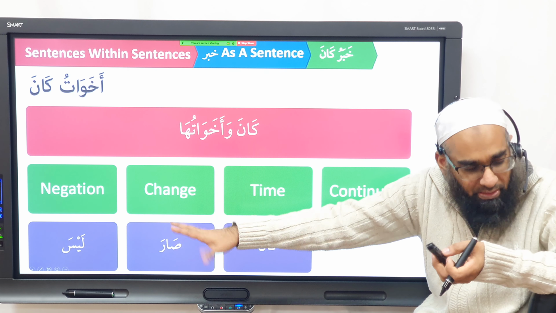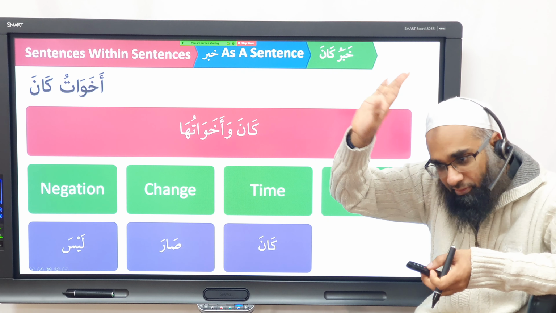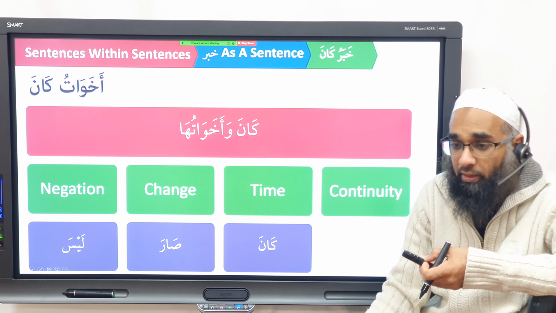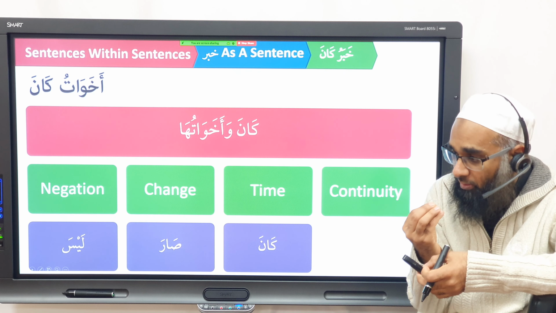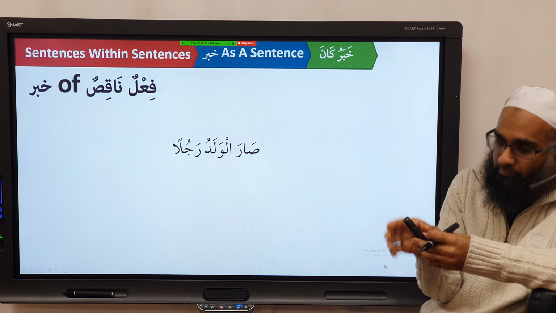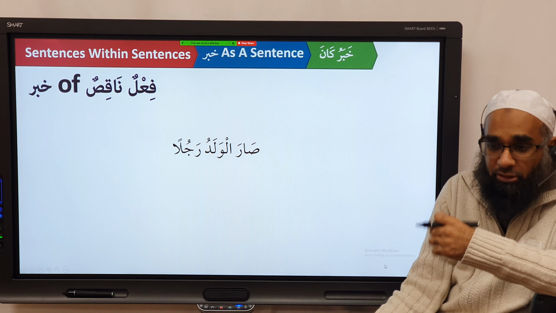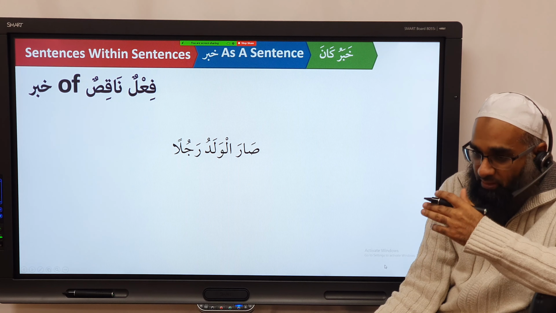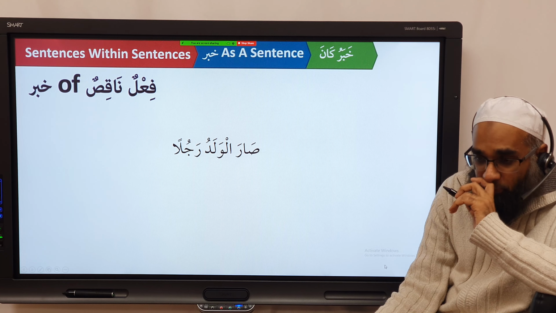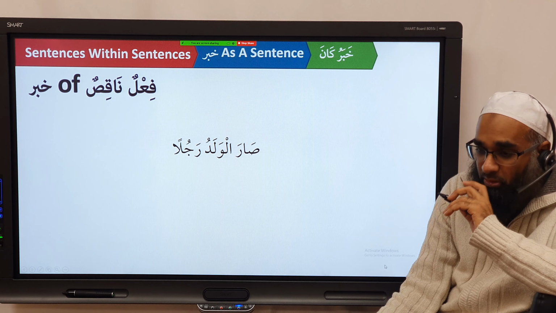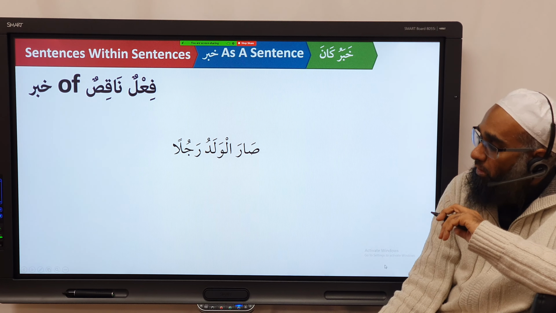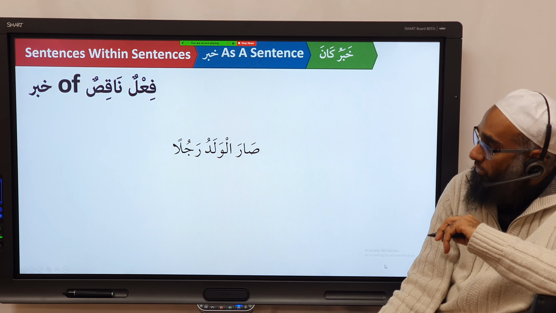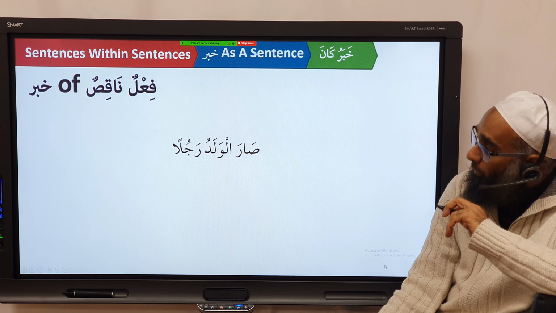Let's just focus on this one here. We know negation. Laysa is easy. We did that right at the beginning. Well, not right at the beginning, but very early on. Now we're going on to sara. When you have sara, what does sara mean? So sara shows that the ism developed into the khabar. So here sara is a fi'lun naqis. Waladu becomes what? Ism. And rajula becomes the khabar. So sara al-waladu rajula. Sara al-waladu rajula. So what does this mean? Translate as?